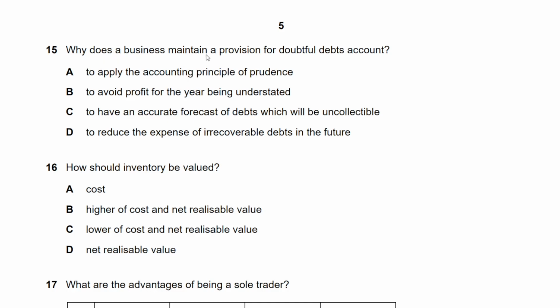Okay, why does a business maintain a provision for doubtful debts account? To apply the accounting principle of prudence, which looks fine to me. It looks like a good option. To avoid profit for the year being understated. No, to avoid profit from being overstated, that's the right way to put it. To have an accurate forecast of debts. Not accurate, this is just an estimate. To reduce the expense of irrecoverable debts. No, it does not reduce the expense. It can only consider the potential expense. To apply the principle of prudence, that's the best option available.